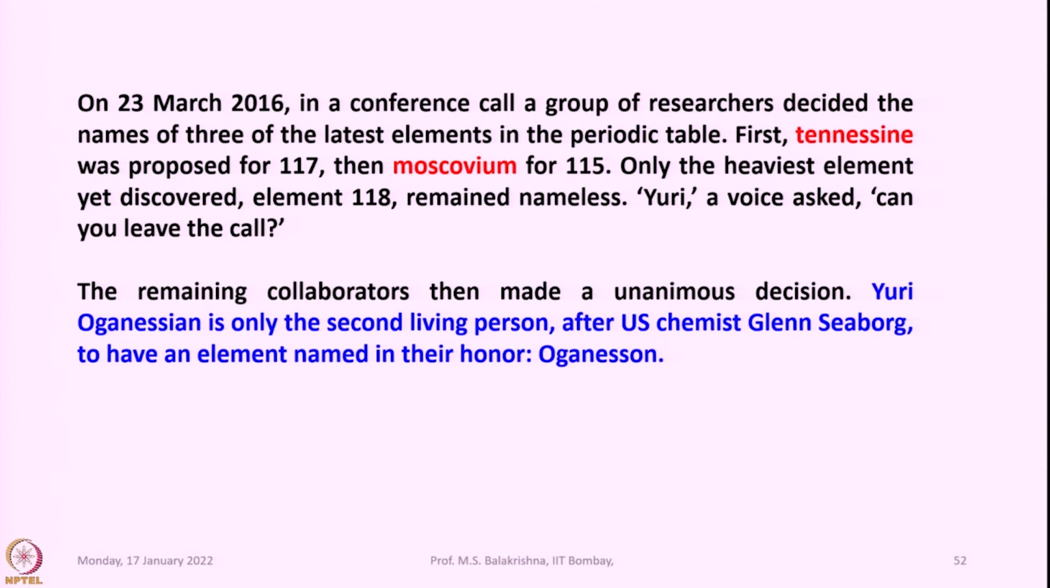It remained nameless, and then in the conference one scientist, Yuri Oganessian, was there. Somebody said, "Oganessian, please leave the conference." So, the remaining collaborators then made a unanimous decision to name the atomic number 118 element after Yuri Oganessian. That means he became only the second living person after US chemist Glenn T. Seaborg to have an element named in his honor. That means the modern periodic table was completed with the naming of the last element, 118.